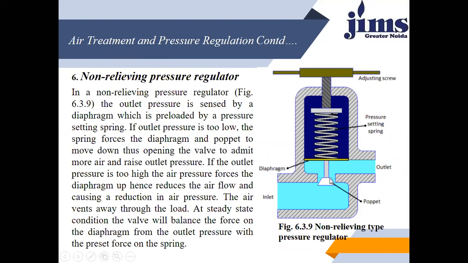You can pass on this compressed air to the outlet valve. There are diaphragms on which the helical springs are placed. These are the pressure setting springs.